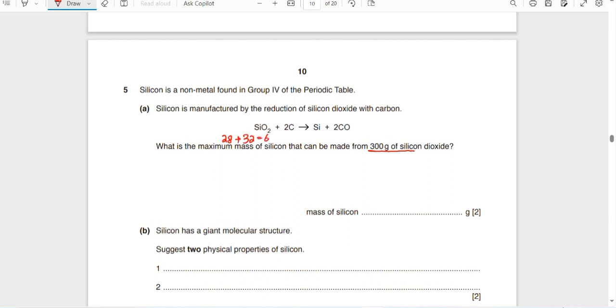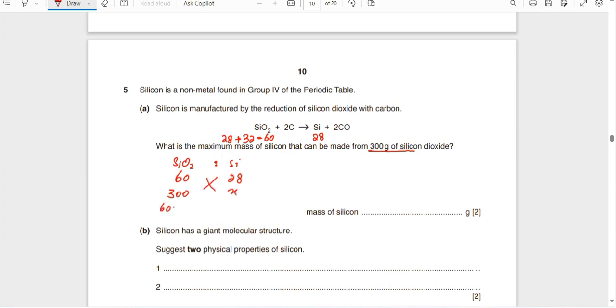So 60 gram of silicon dioxide will produce 28 gram of silicon. If we have 300 gram of silicon dioxide, what will be the amount of silicon produced?